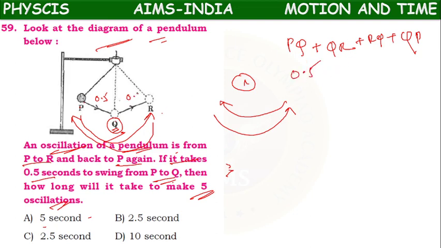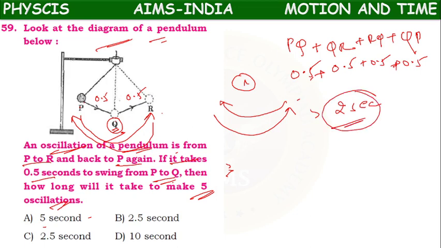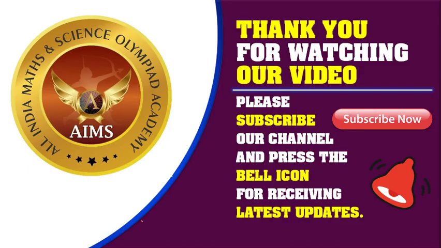Because it is the same part, here also it will take 0.5. While coming back also it will take the same time. It means it will take 2 seconds for one complete oscillation. But they are asking for 5 oscillations, so 5 times 2 is 10 seconds. So option D is the correct answer.